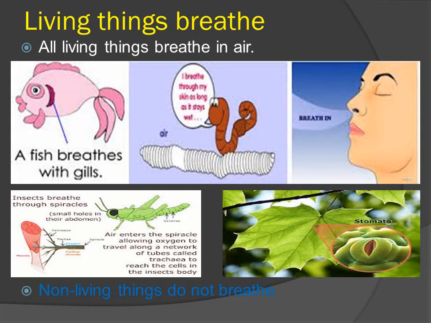And you also see the picture of an insect, a grasshopper. How do they breathe? Insects breathe through spiracles. What do you mean by spiracles? There are small holes in their abdomen. So through that they breathe. Air enters the spiracle, allowing oxygen to travel along a network of tubes called trachea to reach the cells in the insect's body.